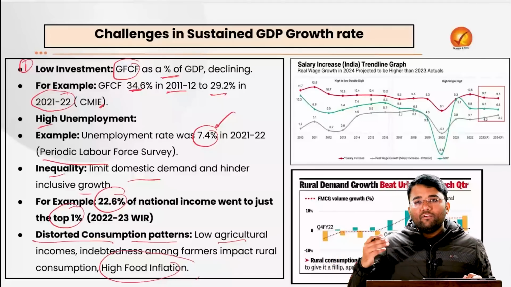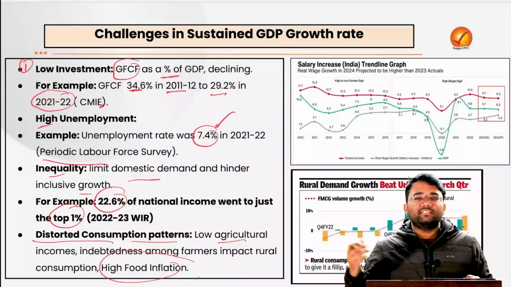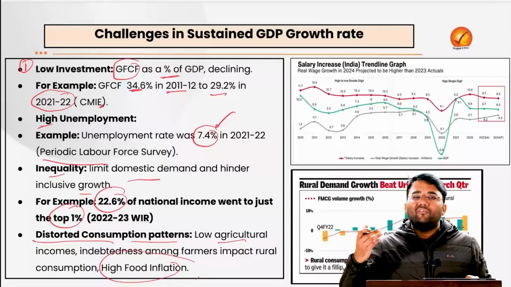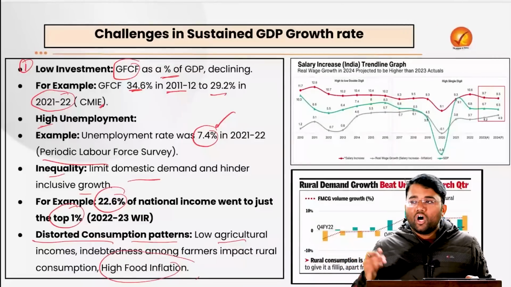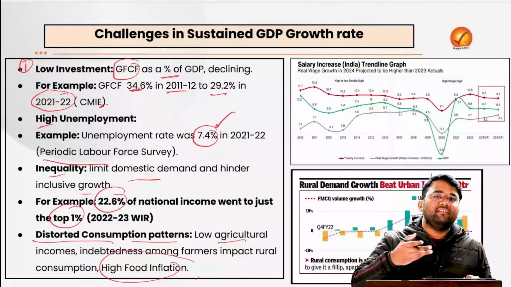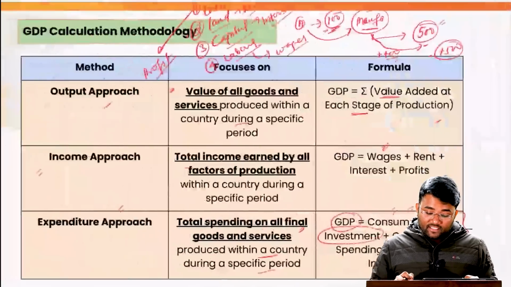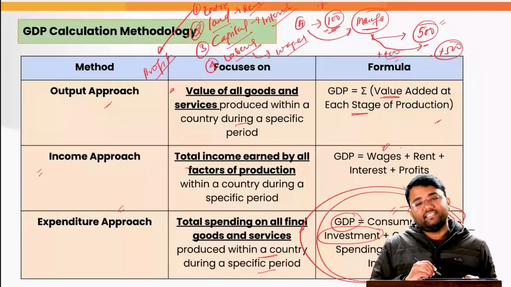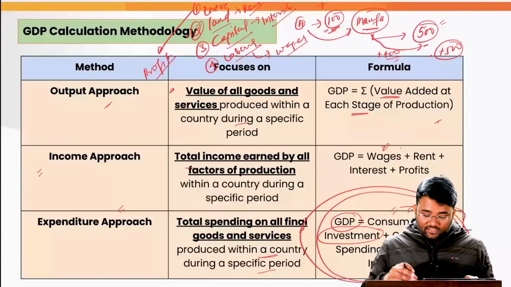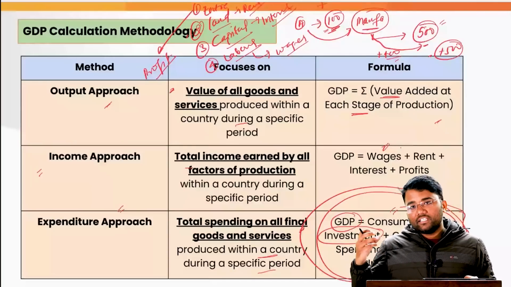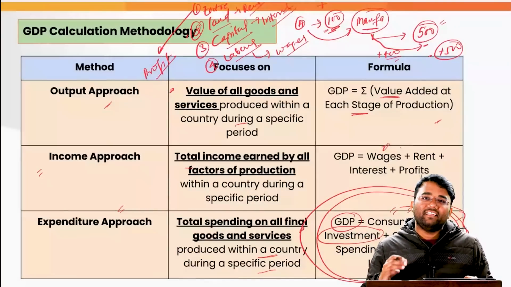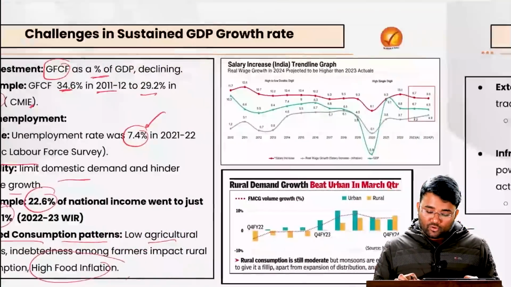And when we have weak rural demand as well as weak urban demand because of high food inflation, it will obviously impact the production of goods and services, because when people are not demanding, why will companies produce? And when companies stop producing, we'll see a slump in GDP growth. If consumption expenditure is declining, again it will lead to a GDP slump. Whatever we are discussing relates to this method: if any of these components is impacted, that is consumption expenditure, investment in the economy, or government expenditure on investment, we'll see a decline in the GDP growth rate.